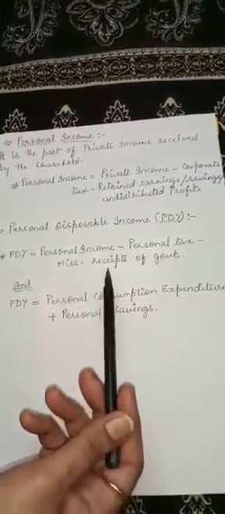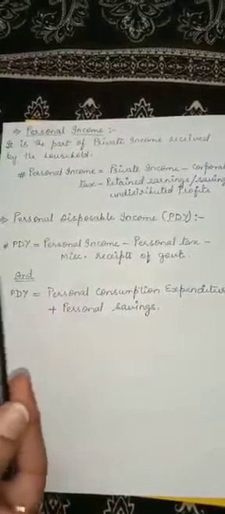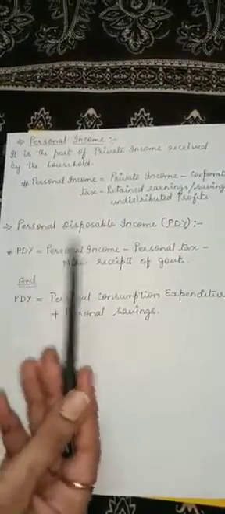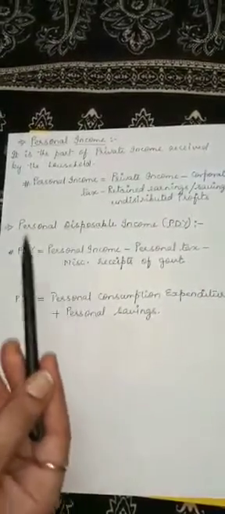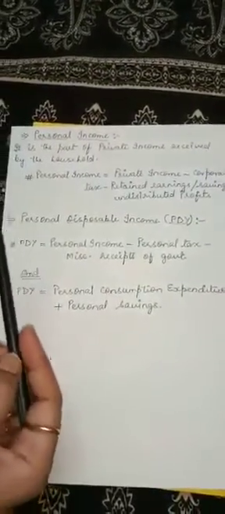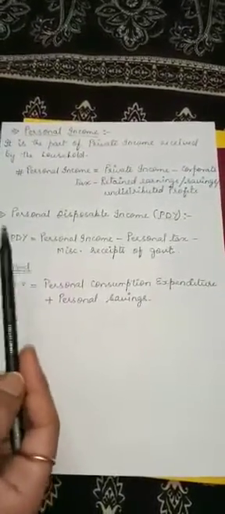So after deducting all those compulsory payments out of our earned income, whatever income is left with us at our disposal to spend, that is called personal disposable income. That means now out of that income we have to make no other payments. All that income is at our disposal for expenditure.